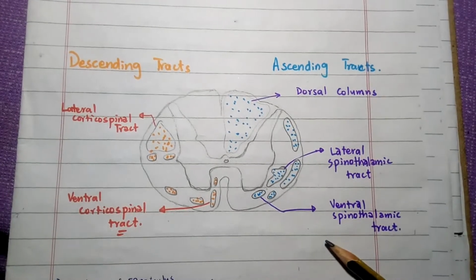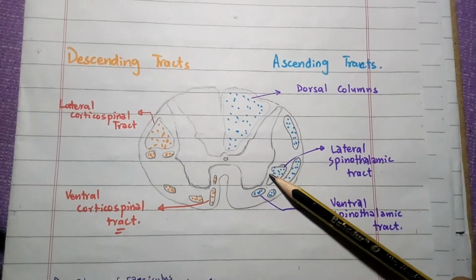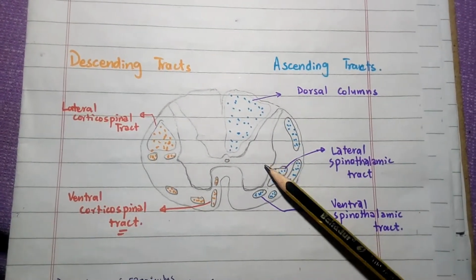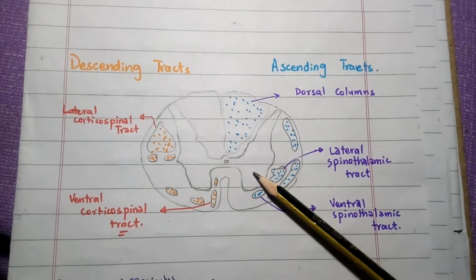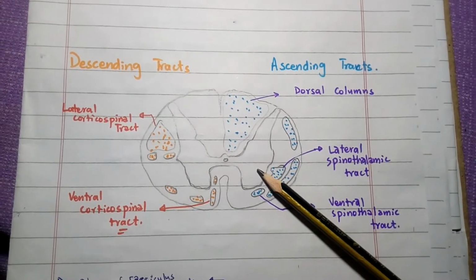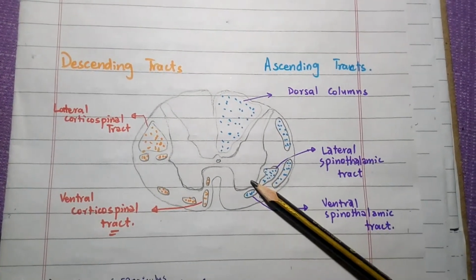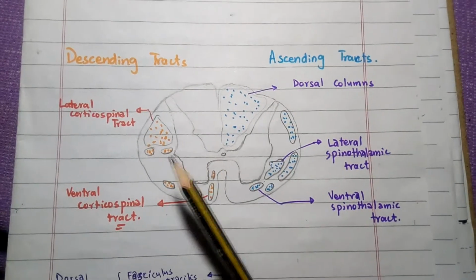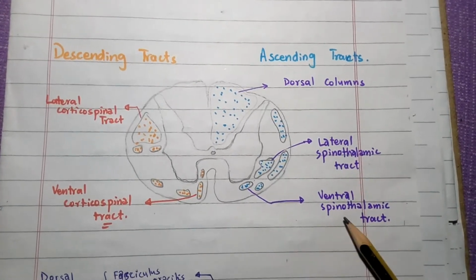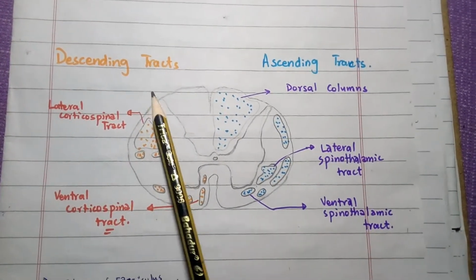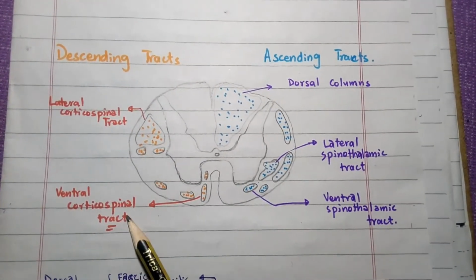A tract is a bundle of nerve fibers that connects two masses of gray matter while running in the white matter. The tract is named according to the masses of gray matter that it connects. Tracts can be ascending or descending. Here in this diagram, the ascending tracts are the dorsal column tract, lateral spinothalamic tract, and ventral spinothalamic tract, while on this side the descending tracts are the lateral corticospinal tract and the ventral corticospinal tract.